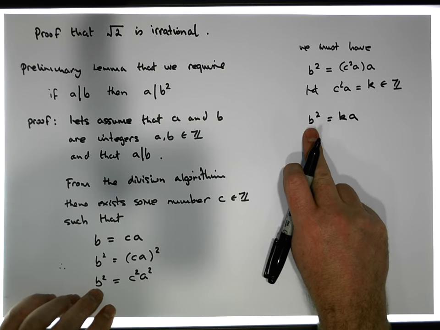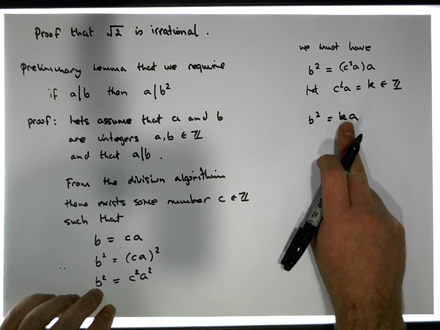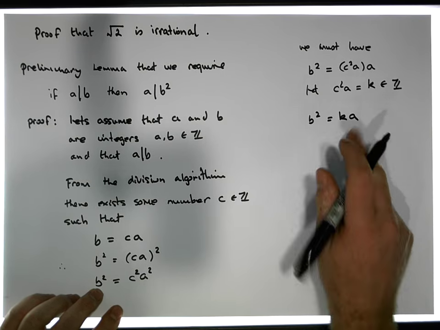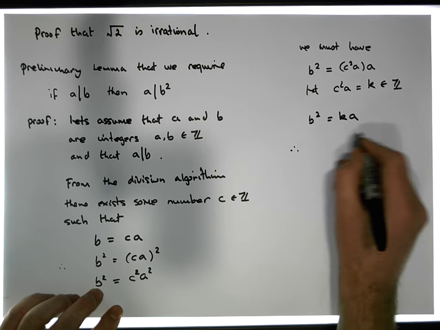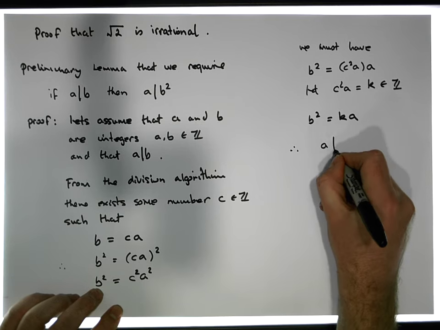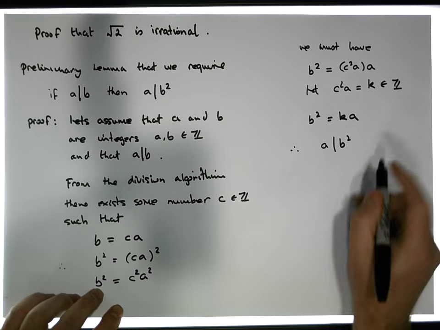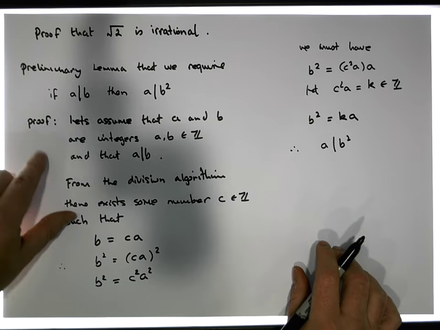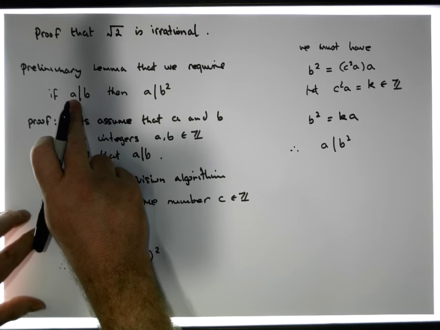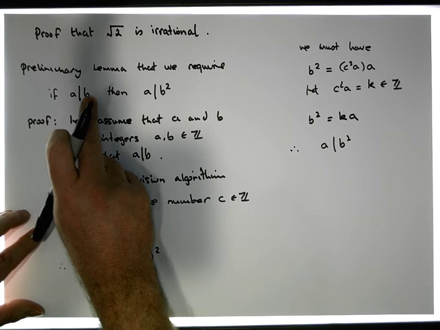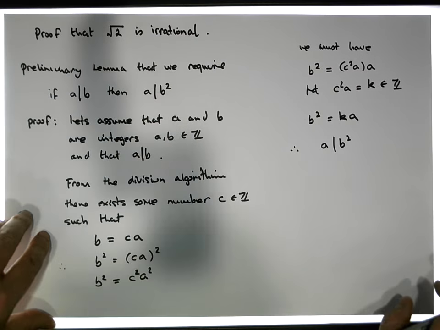Because what we've shown is that b squared is equal to some integer times a. So therefore a divides b squared. So this is an important lemma. All it's saying is that if we have some number that divides some other number, if a divides b, well then a must divide the square of b.